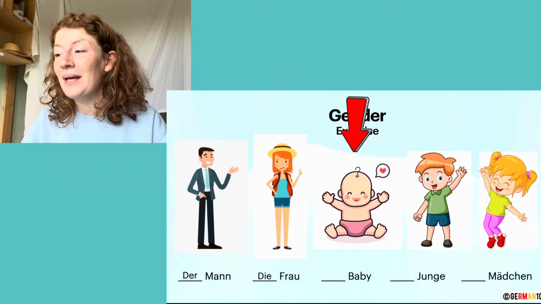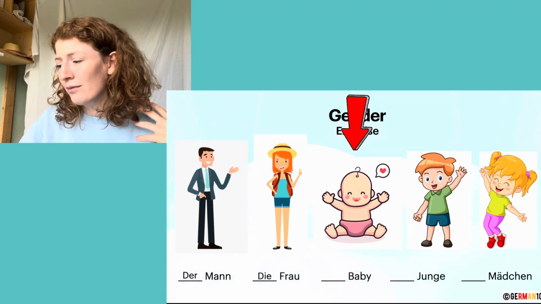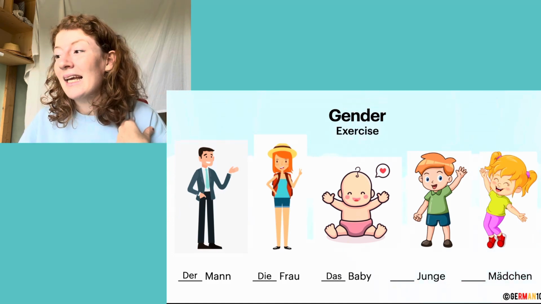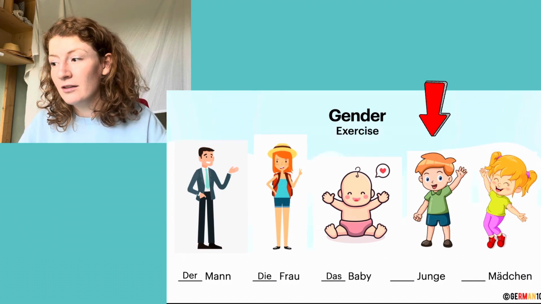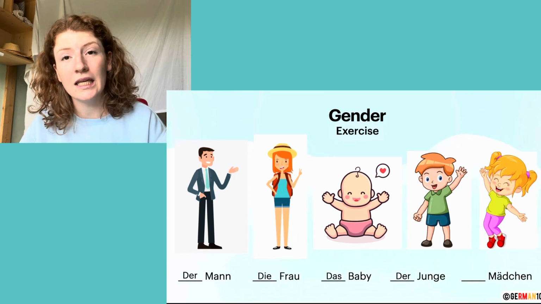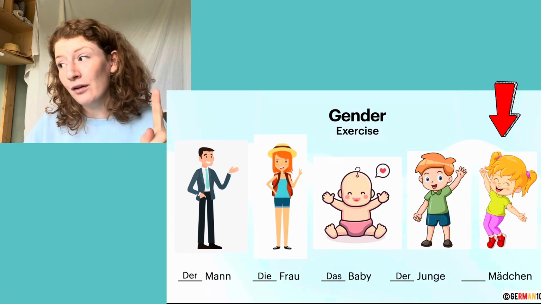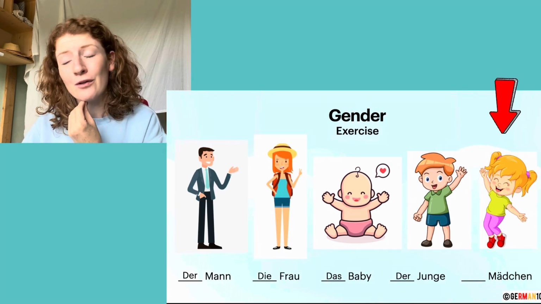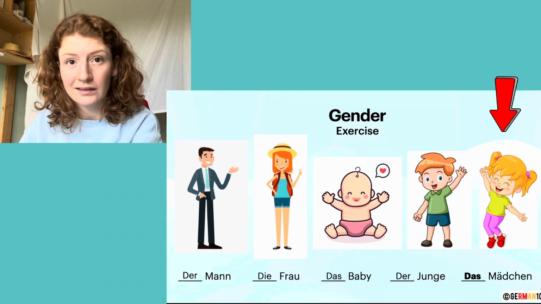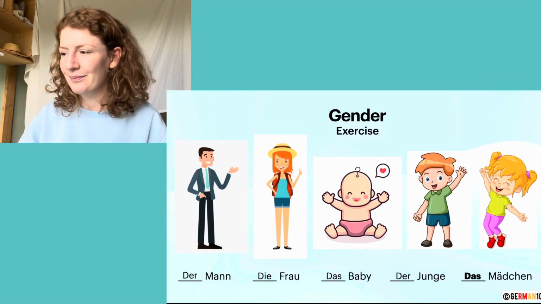The next one is baby, Baby. Baby doesn't really have a gender yet. We don't know, is it female or male? So in German we just say neuter, das Baby. And the boy is masculine, right? So it should be der. And now that's an exception, because you would think that girl is feminine, right? Because it's a girl. But in German, it's different. The girl is actually not feminine, it's neuter. So it would be das Mädchen. I will go into more detail about why it is das and not die later. But for now, just remember, it is das Mädchen.